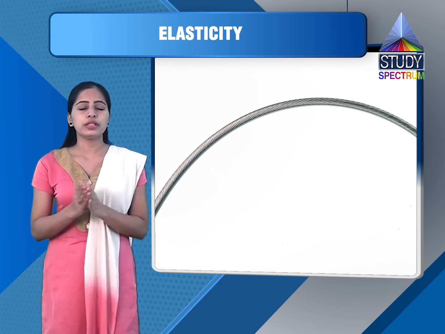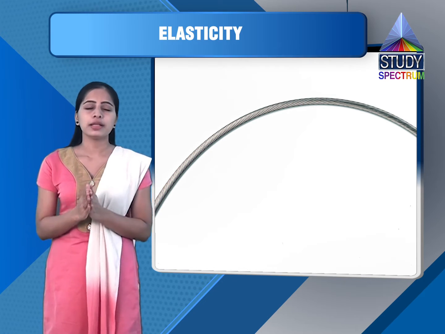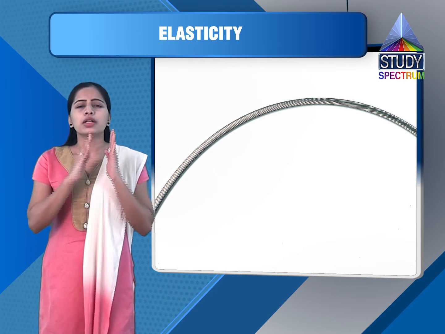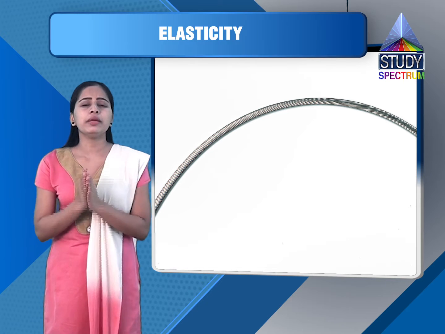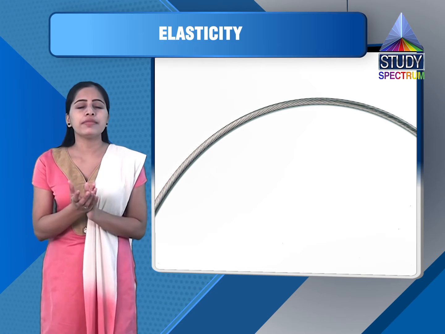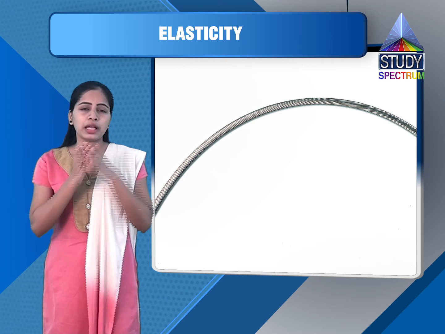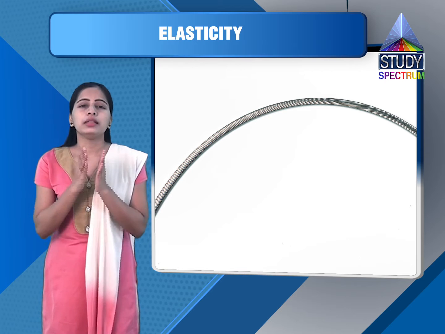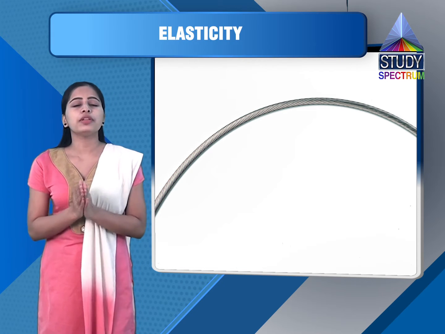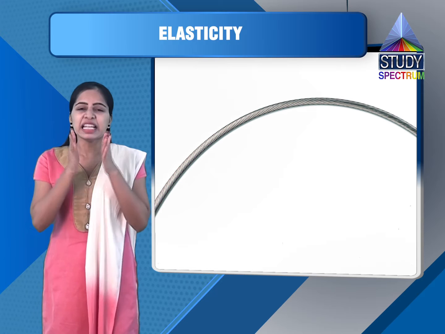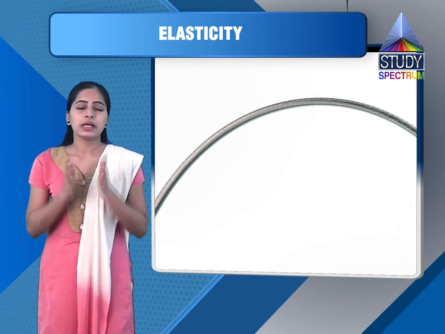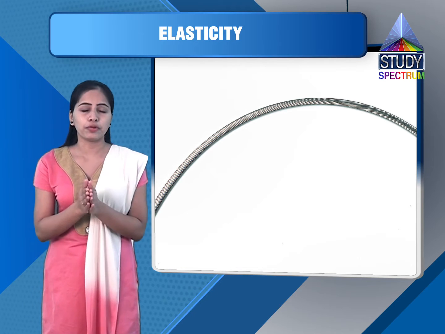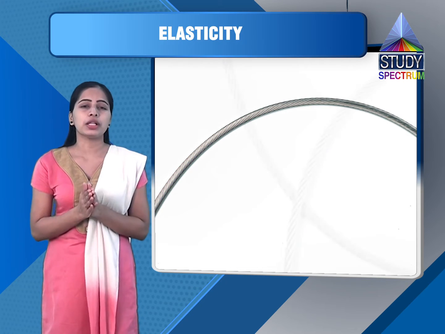We do this by increasing the forces by a quantity, say 5 newtons or 10 newtons. There will be a limit where, for a higher value of force, when that force is applied and removed, the length of the wire will not be regained. That means its elastic limit is crossed. So there is a particular limit for which the wire can handle the force and regain its original length.